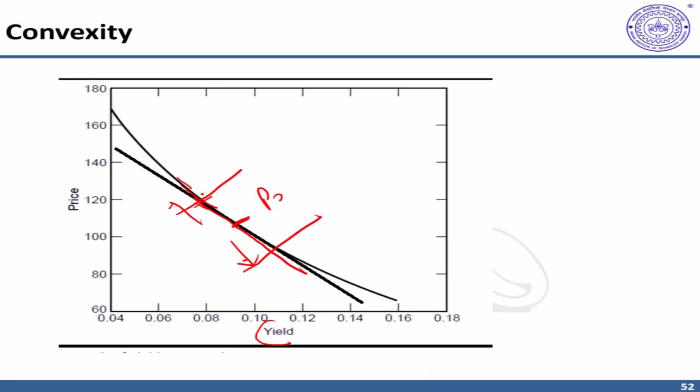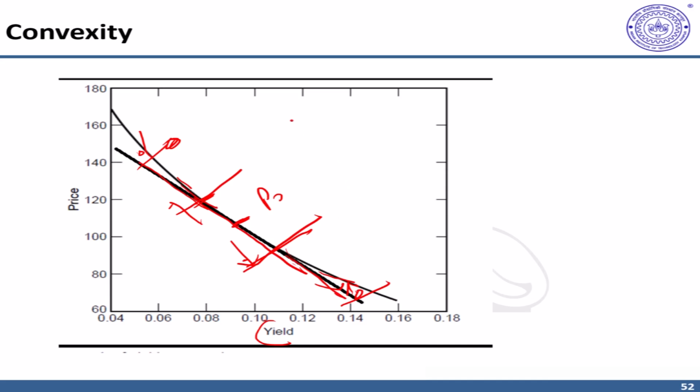So this convex kind of curvature almost matches the linear relationship. However, for larger changes, if you move along the linear line, the curvature moves slightly up. That means the increase is more, this delta increases more for up movement. While at the same time, if yield increases and you look at the movement downside on the linear curve, the decrease is less. The delta is slightly less than that predicted by the linear line. This is the intuition behind convexity correction.